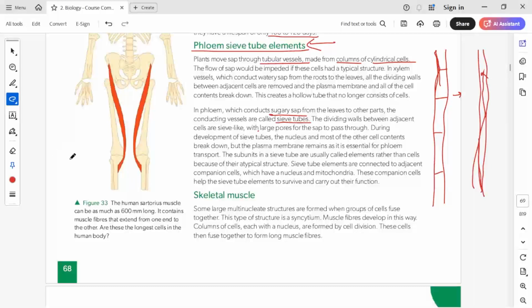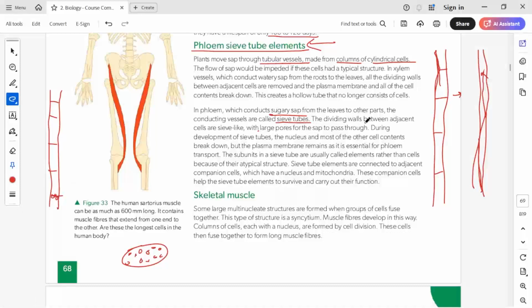So basically in these sieve tubes, the nucleus will not be present, but the cytoplasm will still be present. That will help in transport of the sugars that have to be transported. Such cells will have pores, which is why we call them sieve tubes, because there will be a plate in between two cells which will look something like this. They'll have big pores within it, and these pores will allow the passage of the sugary elements that have to be transported from leaves to the other parts of the plant.